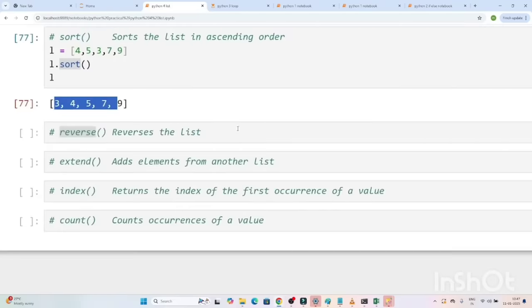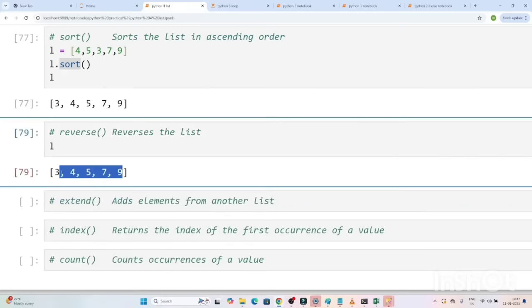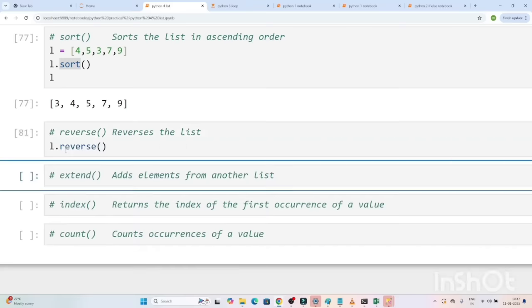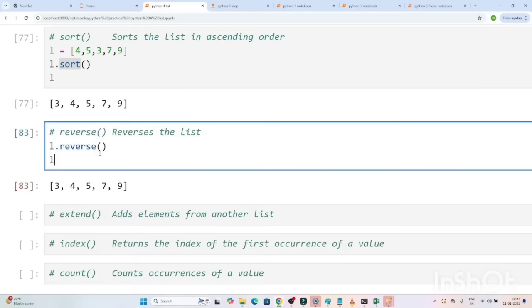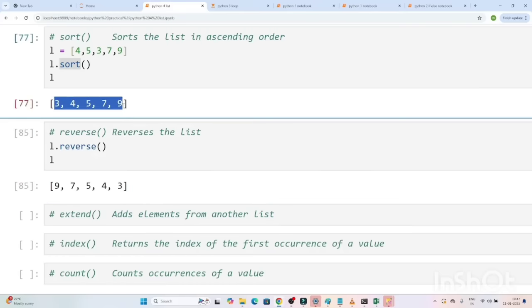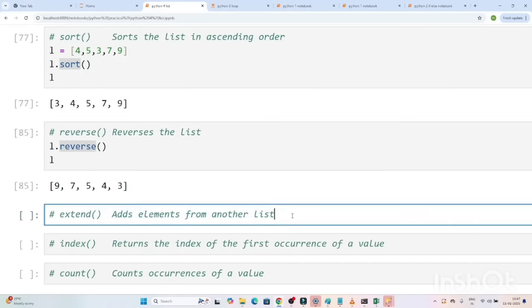Now suppose anyone is giving you a question and you have to reverse this list, whatever the values are. So we have a reverse method. What I will write is l dot reverse. If I do this and check the L, you can see this was the list, right? Now if I use l dot reverse, what it actually did is reverse the values. So we have a reverse method for that list.